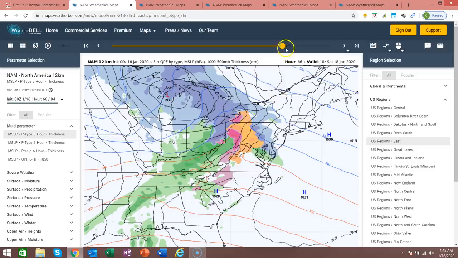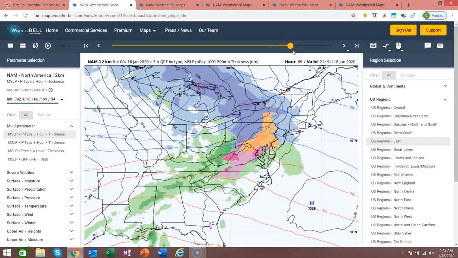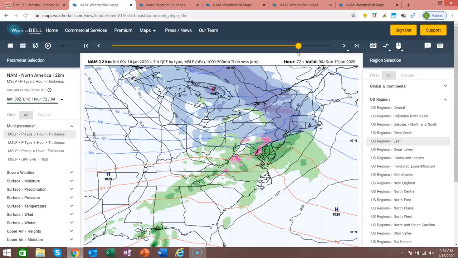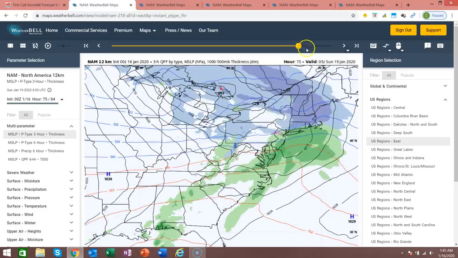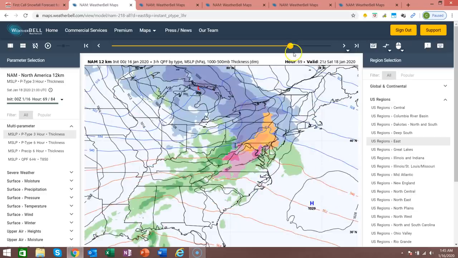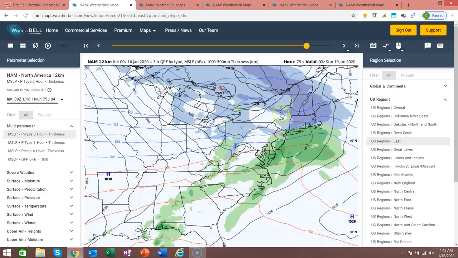Now we're going to take it out to Saturday evening. This is now Saturday 7 p.m. And you can see it's certainly possible that snow, the sleet and freezing rain might go back to snow, especially across eastern Pennsylvania, as these areas are closer to the high pressure and the stronger cold air source. And upstate New York and pretty much all the northeast will see mainly snow out of this system, and these areas could definitely pick up 2 to 4, 3 to 6 inches of snow area wide.